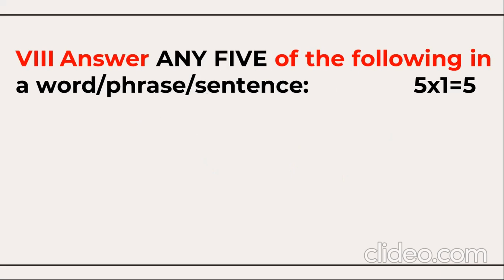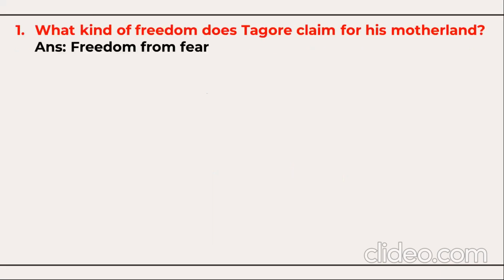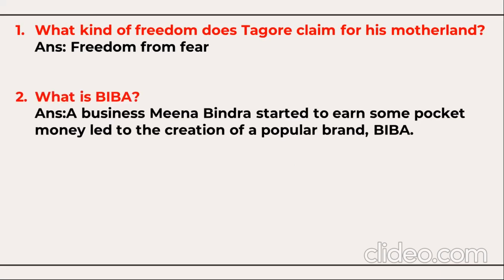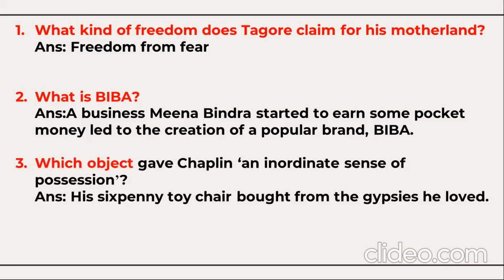What kind of freedom does Tagore claim for his motherland in his poem Freedom? Answer: freedom from fear. What is Biba? A business which Meena Bindra started to earn some pocket money led to the creation of a popular brand, Biba. Which object gave Chaplin an inordinate sense of possession? His six-penny toy chair bought from the gypsies.